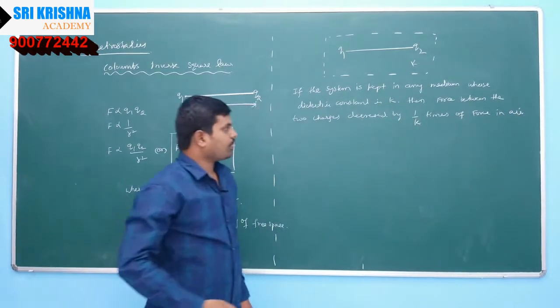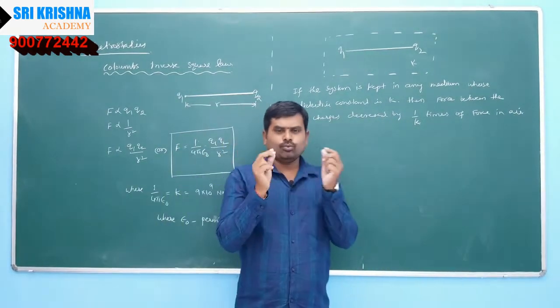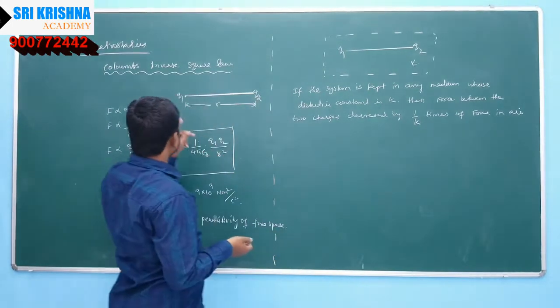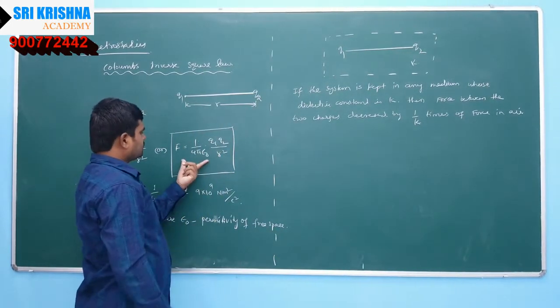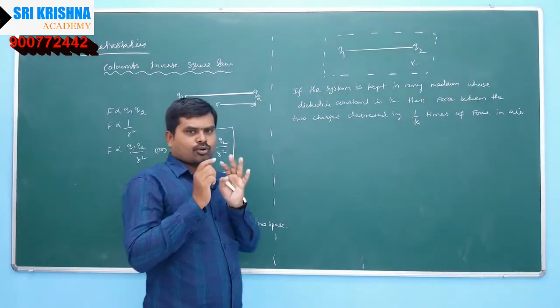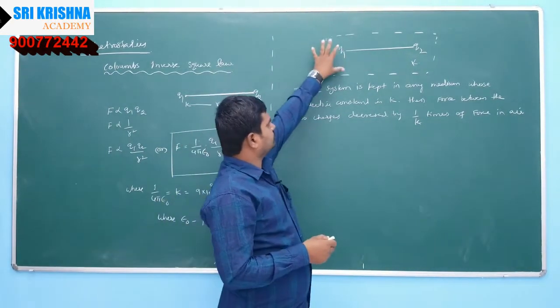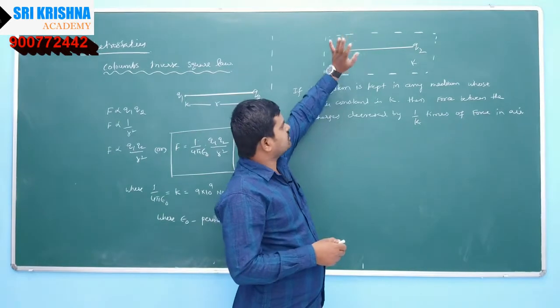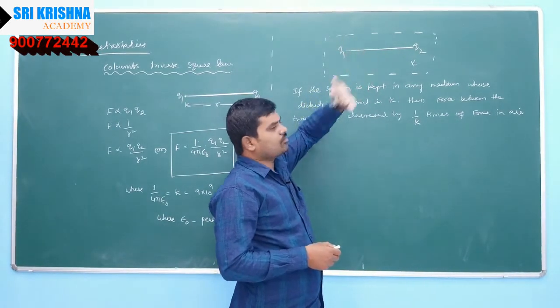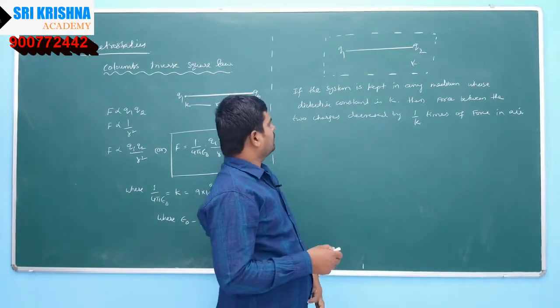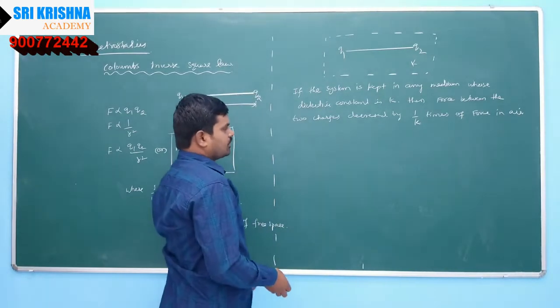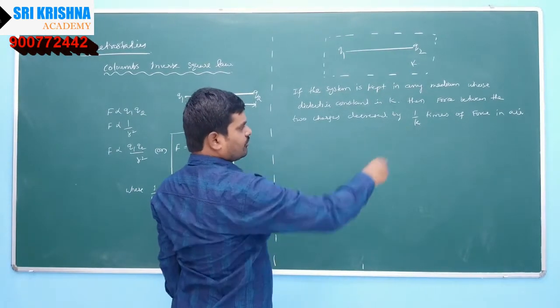Okay, so two point charges are kept in air. The force present between the two charges is 1 by 4 pi epsilon naught q1 q2 by r square. If the system is completely kept in any medium of dielectric constant k, then the force will be reduced to 1 by k times of the force in air.